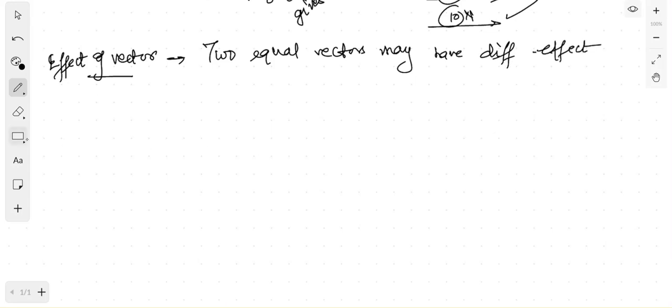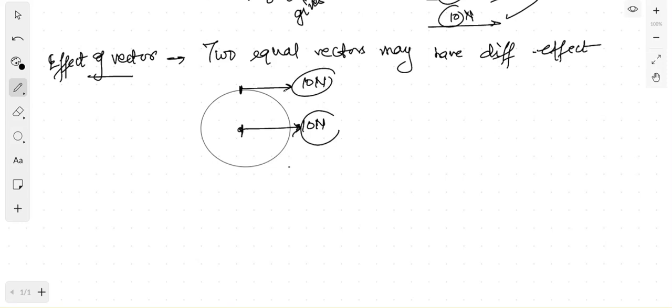For example, let us take this wheel, and you have applied a force of 10 Newton at this position, and a force of 10 Newton at the center of mass. So 10 Newton at the top and 10 Newton at the center of mass. Now the point is the magnitude is the same, and the direction is also the same. It means that these two vectors are equal, right?